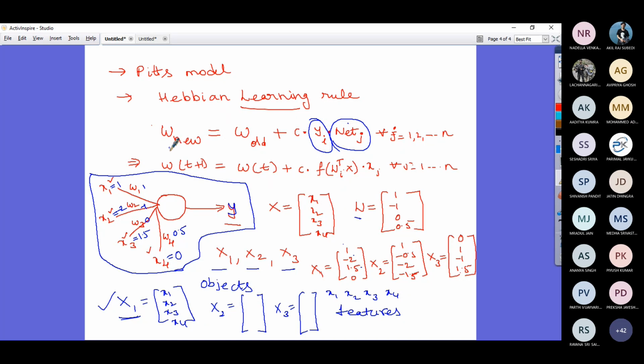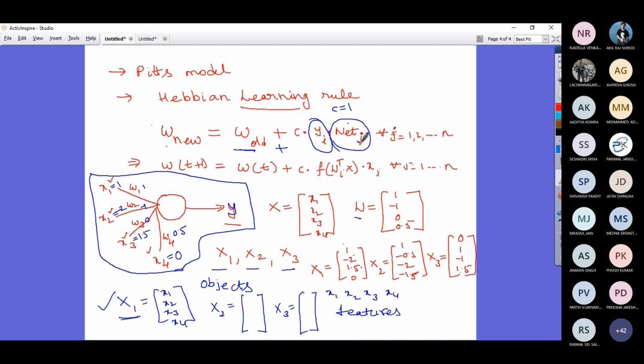Now, how are you going to calculate the new weights? The new weights are the old weight plus some learning constant. For the time being, let us take this learning constant as 1, C is equal to 1. So you are going to have old weight plus output times the net input.